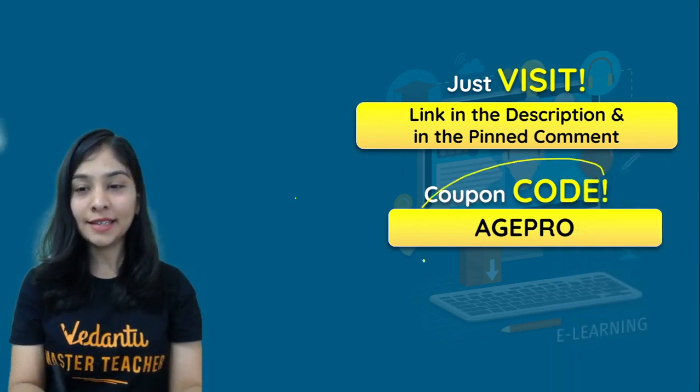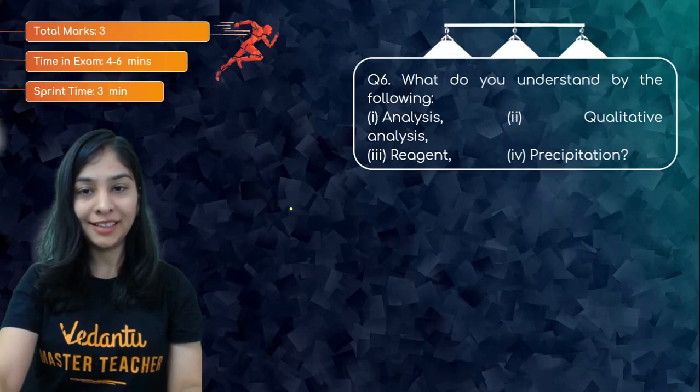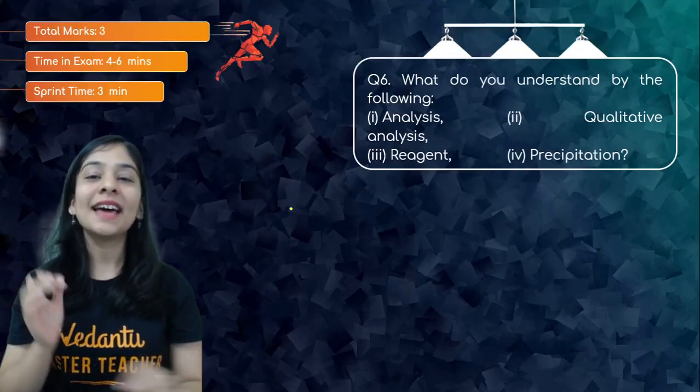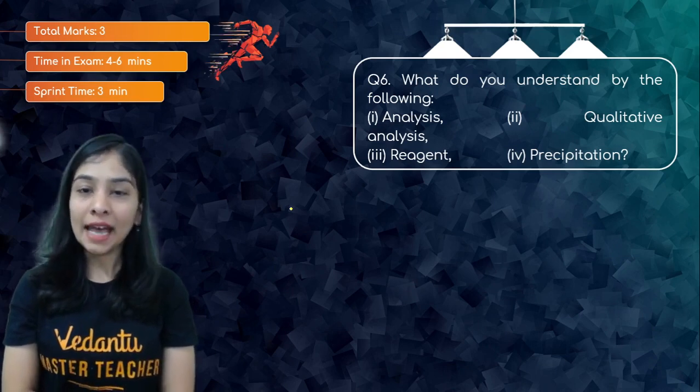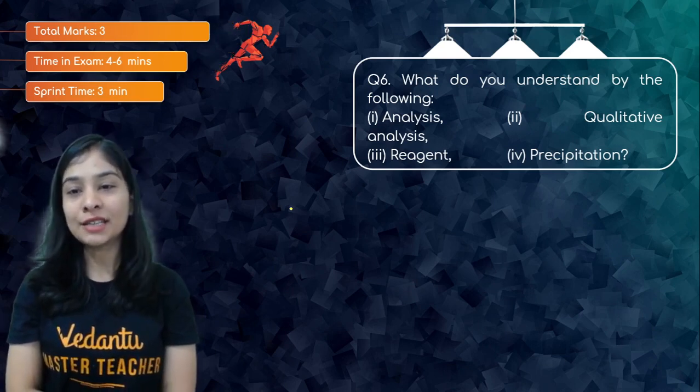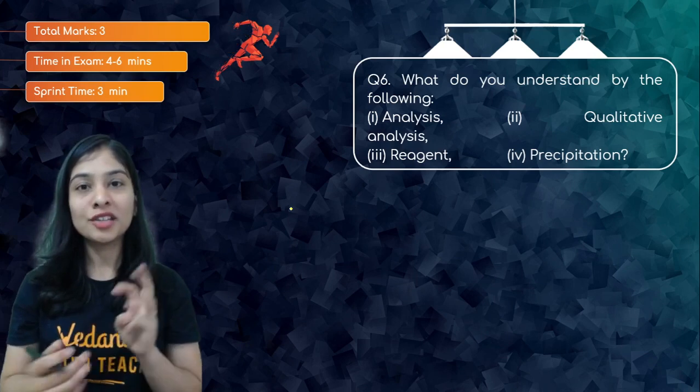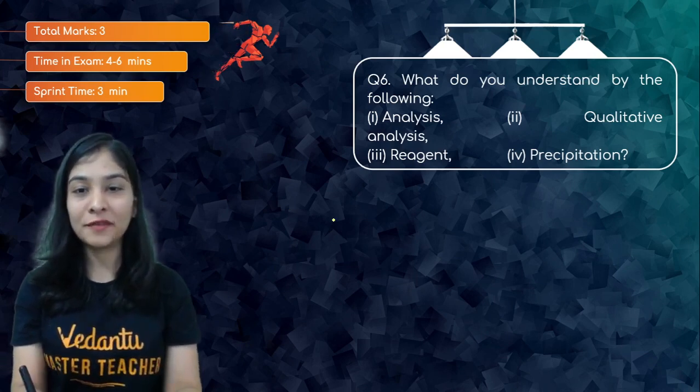Let's see question number 6. Question number 6 is: what do you understand by the following? Analysis, qualitative analysis, reagent and precipitation. This question is for 3 marks, and you have to explain each and every term here.